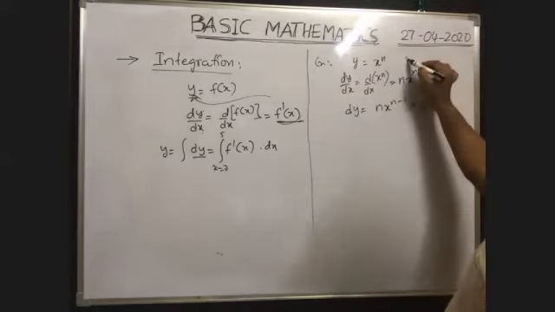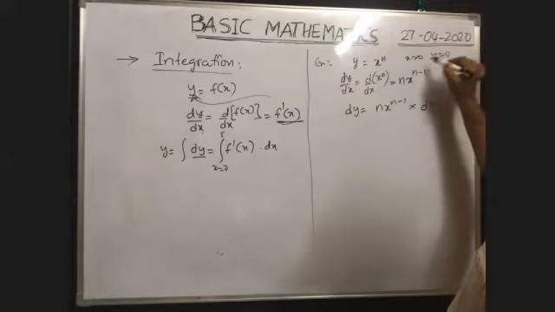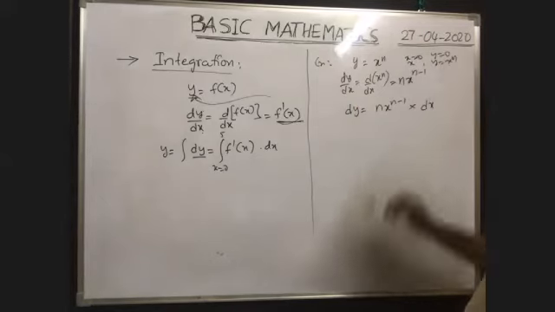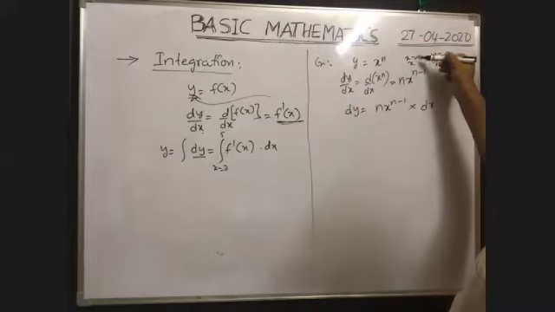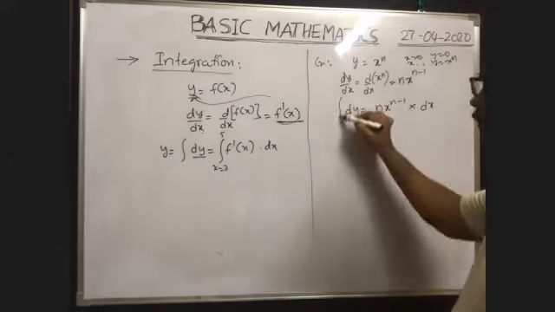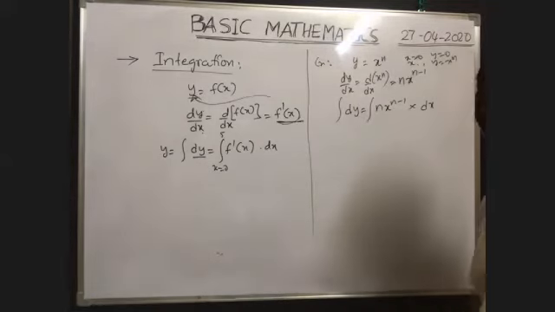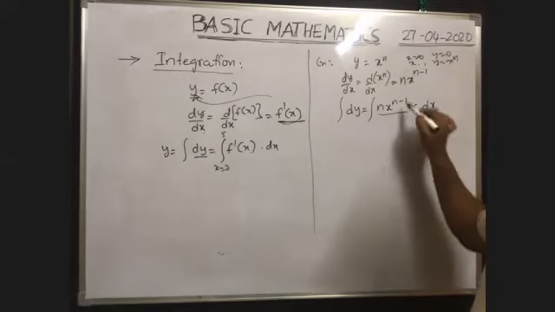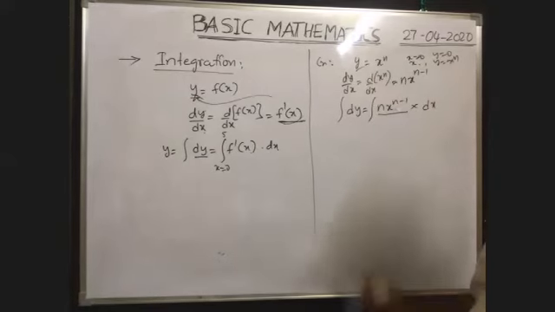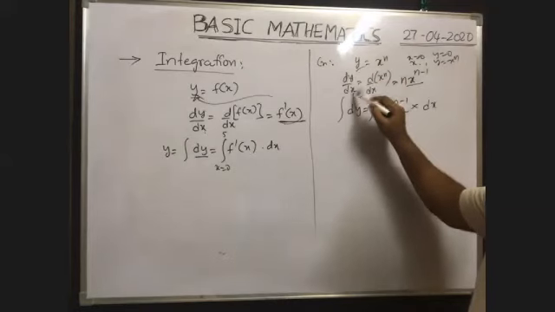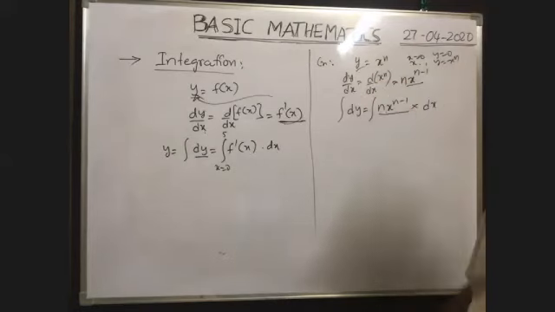Here you see, when x is equal to 0, y is equal to 0. When x is equal to x, y is equal to x to the power of n. That means when the x value varies from 0 to x, the y value varies from 0 to x to the power of n. Now we differentiate them. Sorry, integrate them. You integrate this one. Here, this n into x to the power of n minus 1 is the differentiation of y with respect to x. Now we are integrating them.